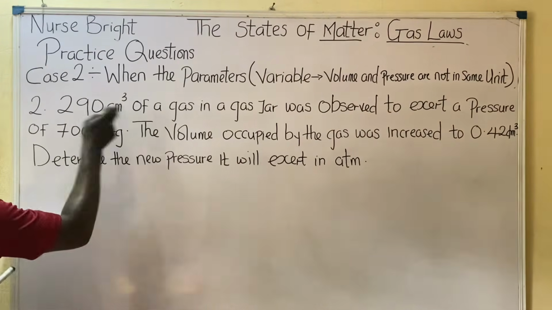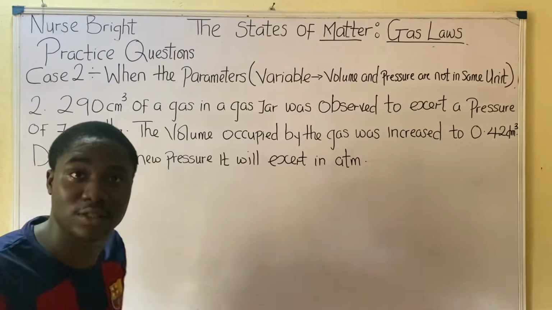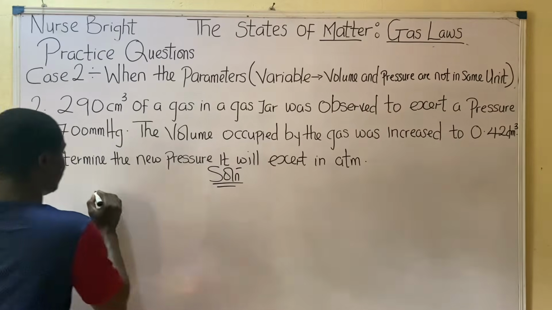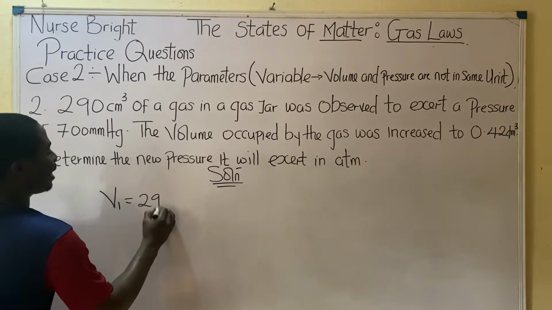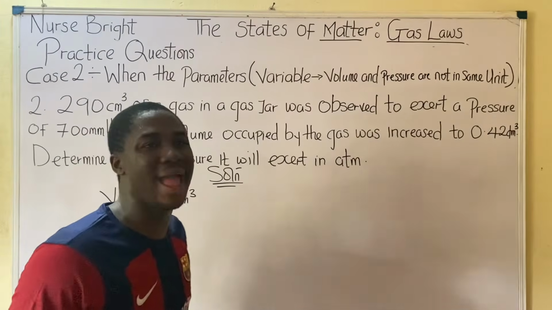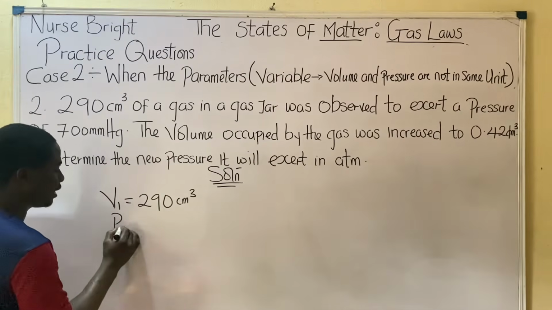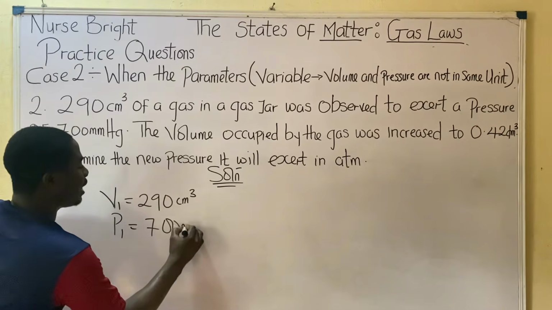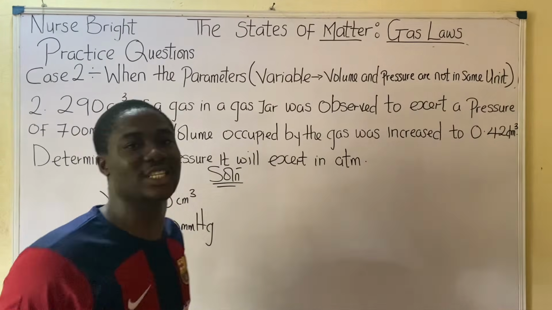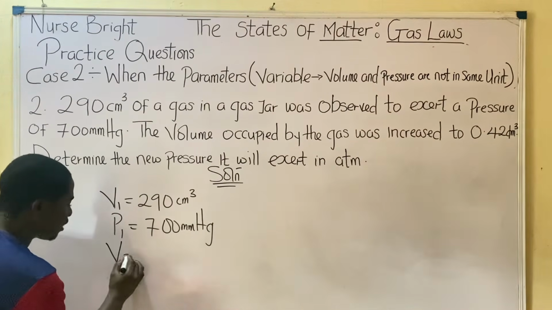So the question says 290 cm cube of a gas in a gas jar. That was the first volume I saw, so definitely it should be my V1, which is 290 centimeter cube. It was observed to exert a pressure of 700 mmHg. That was the P1, the first pressure I saw. The volume occupied by the gas jar was increased to that value. Wow, that's the second volume.